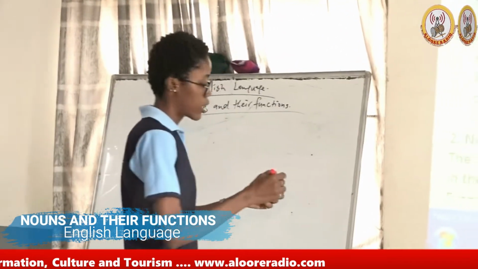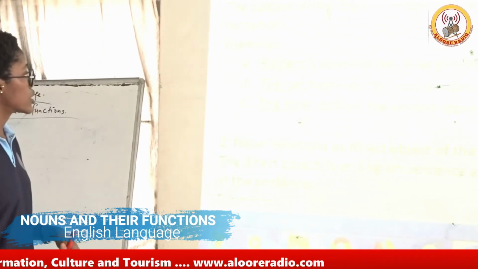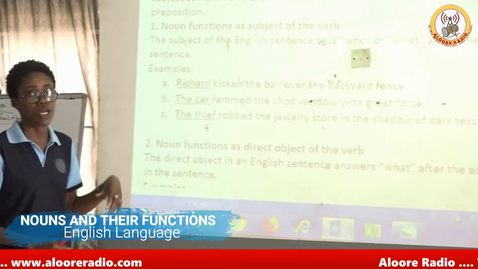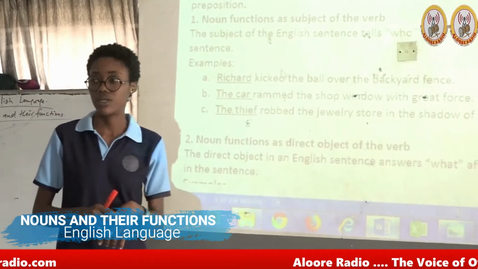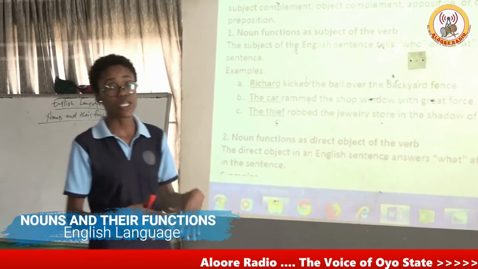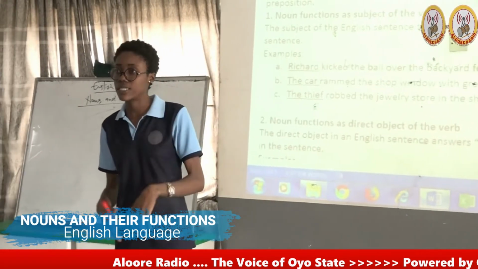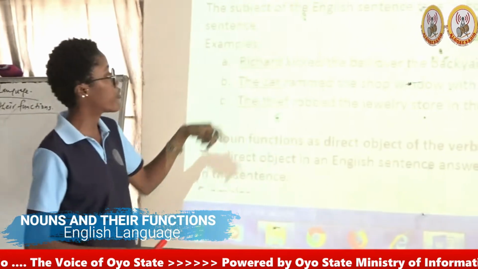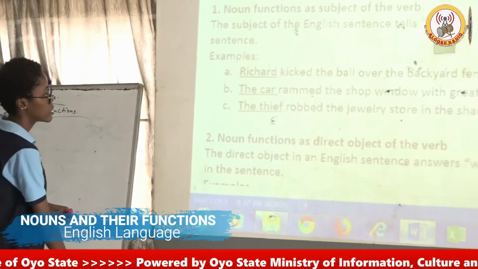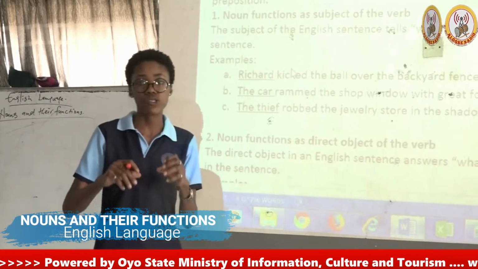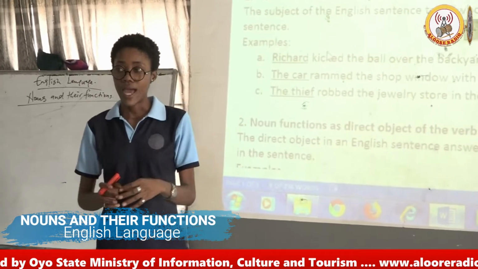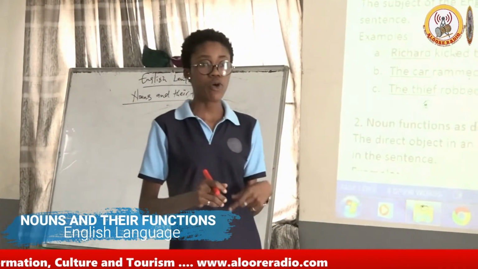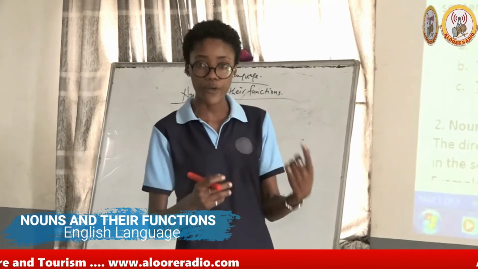Let's take the first example we have here. Richard kicks the ball over the backyard fence. And here, I underline Richard. How do we know that Richard here is the subject of the verb? Or even if I didn't underline Richard and I ask, what is the subject of the verb in this sentence? Thank you, that's what I'm looking for. It is before the verb in the sentence. And the verb here is kicks. It means that for us to have a subject, there must be a verb, and the verb is always after the subject in the sentence. You can't have a verb before a subject. The subject has to come before the verb.